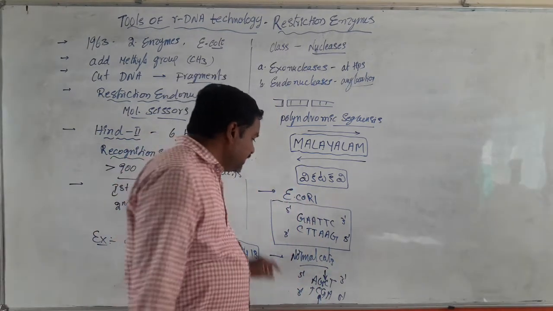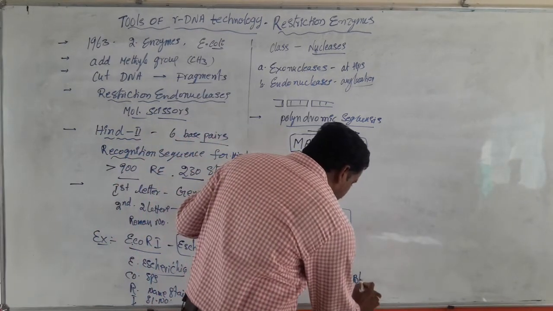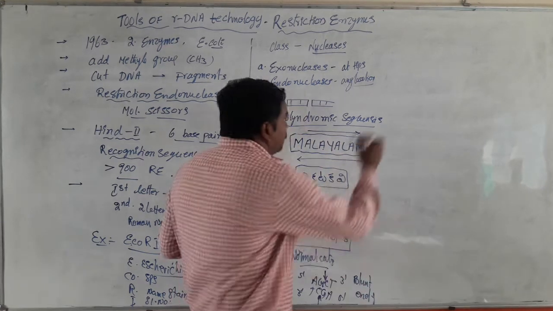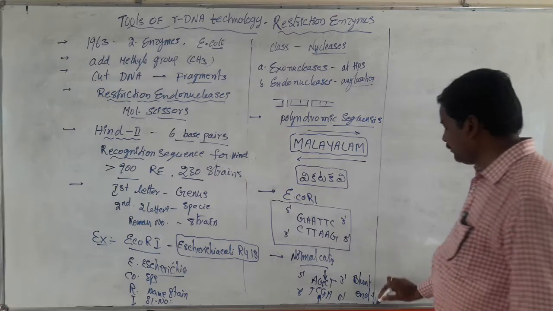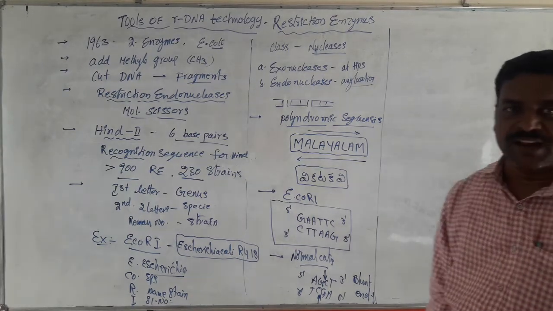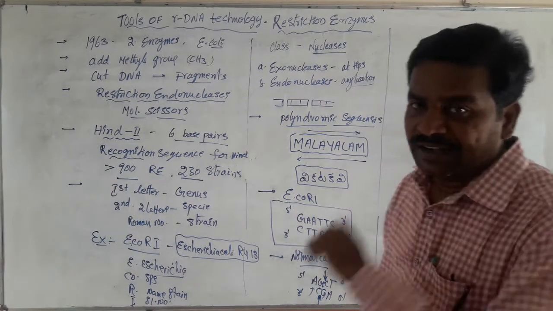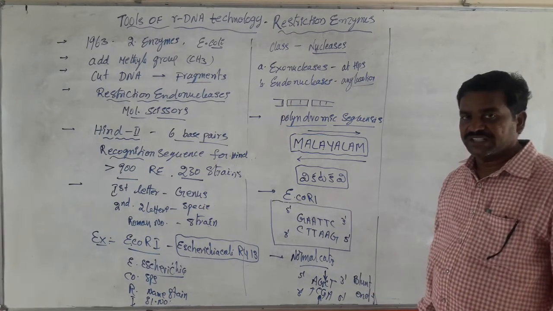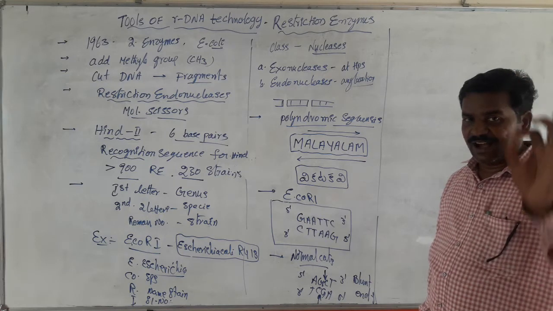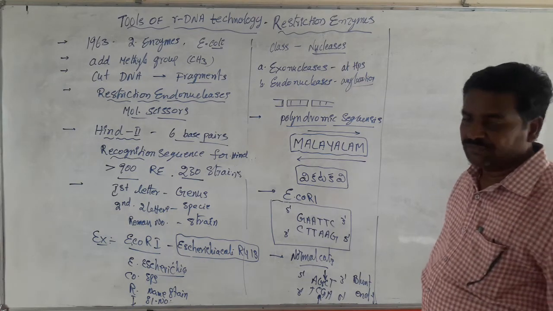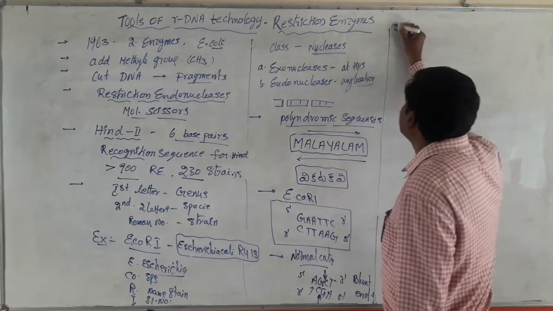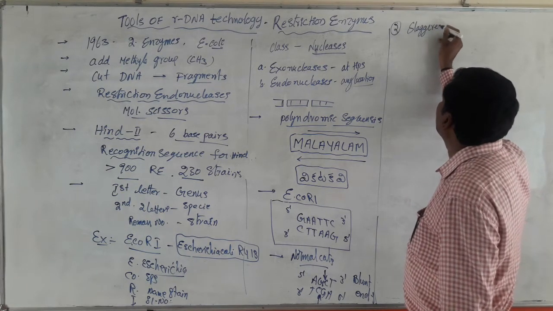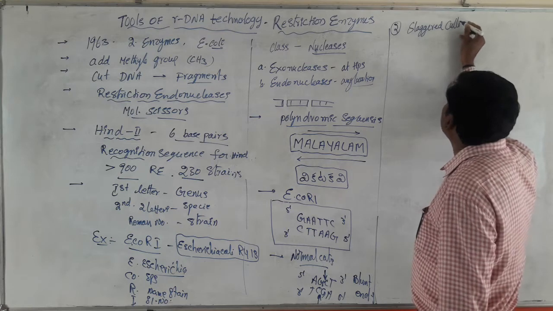Such ends are called blunt ends. These types of enzymes cut the DNA, leaving blunt ends. These enzymes cut the two strands of DNA at exactly opposite points. But the second type of cutting is called staggered cutting.